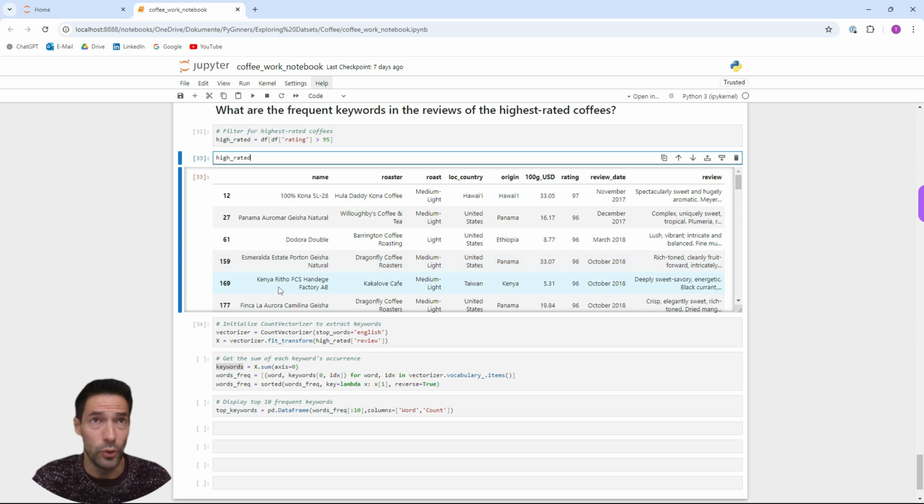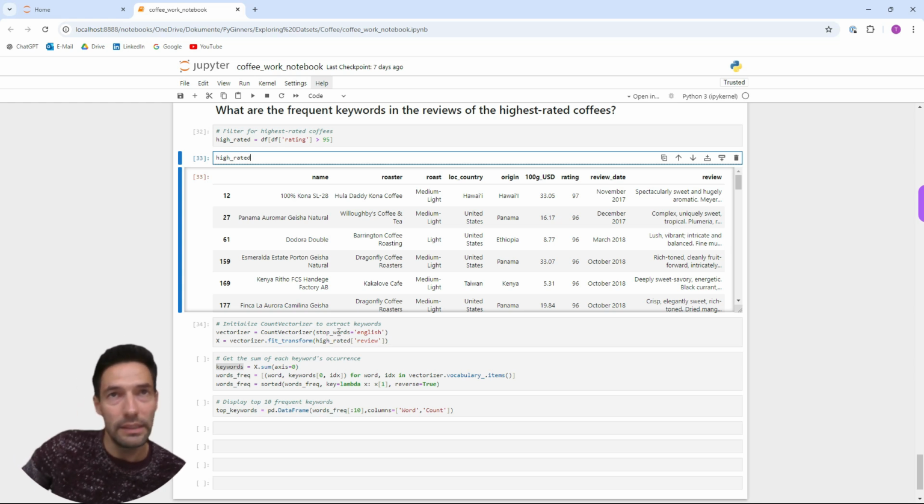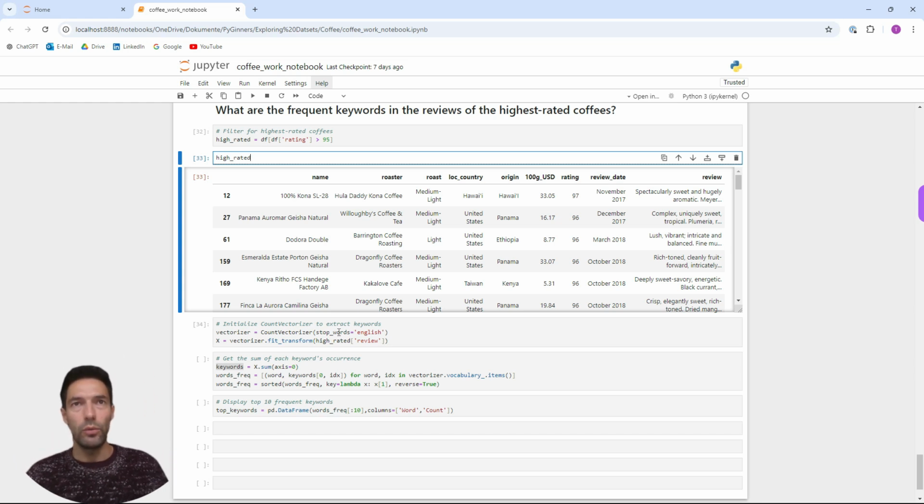Next step, we're going to use the count vectorizer in order to count the keywords in the review column. So first of all, we're going to initialize the vectorizer, and the stop words, these are words like and, the and so on, which have no real meaning to us.